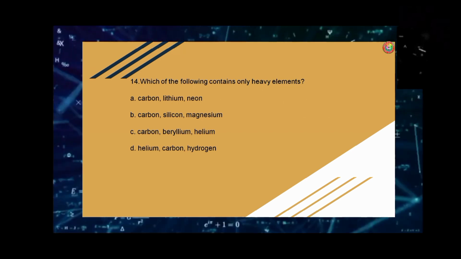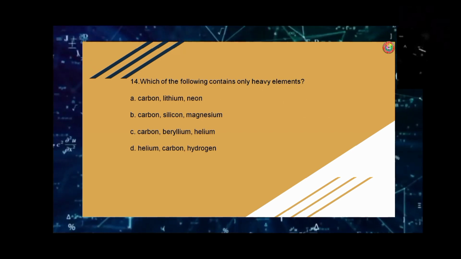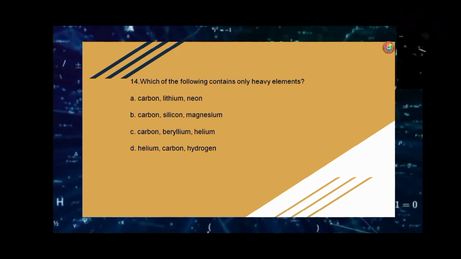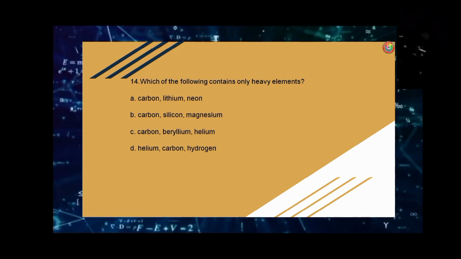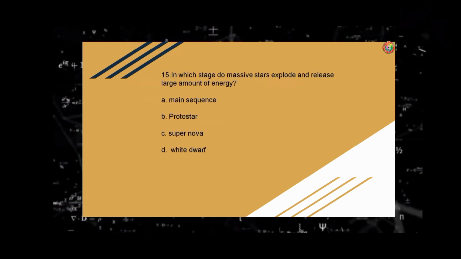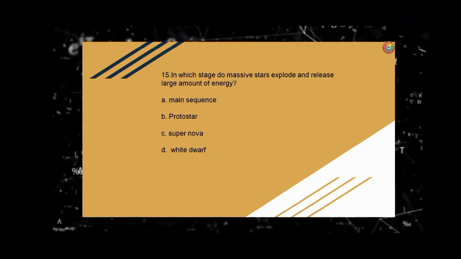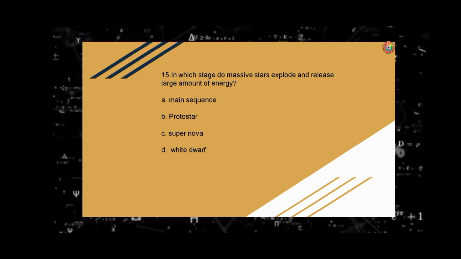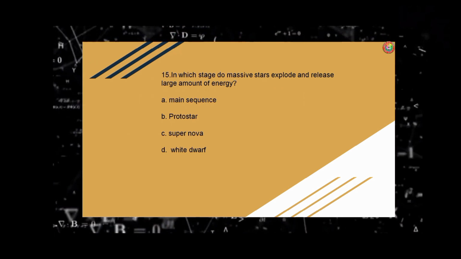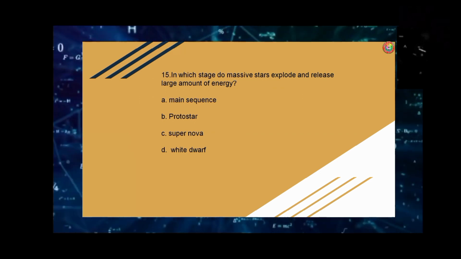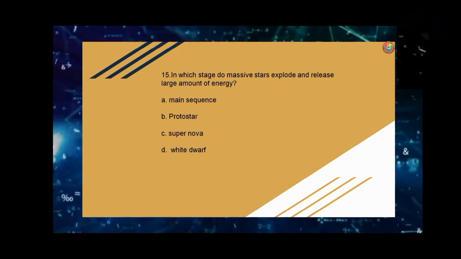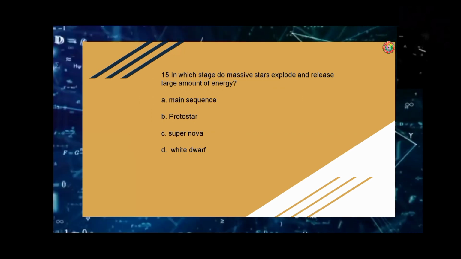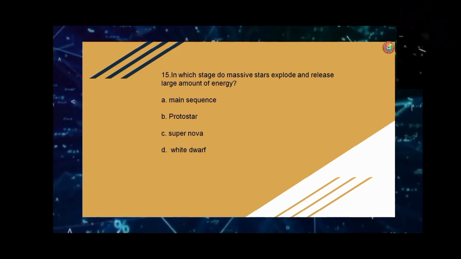C. Carbon, beryllium, helium. D. Helium, carbon, hydrogen. That is letter B, carbon, silicon, and magnesium. Number fifteen. In which stage do massive stars explode and release a large amount of energy? A. Main sequence. B. Protostar. C. Supernova. D. White dwarf. The answer is letter C, supernova.